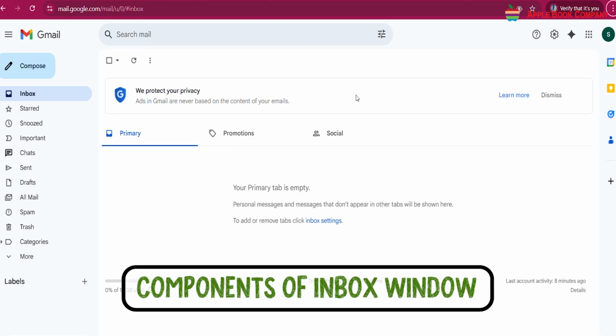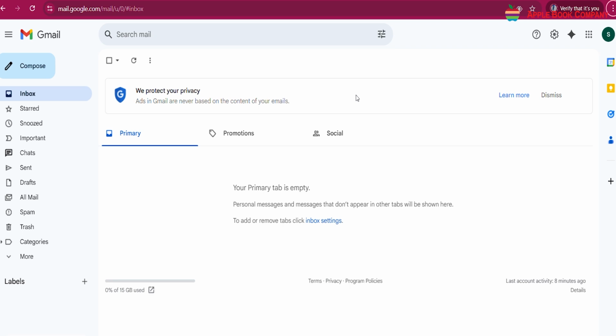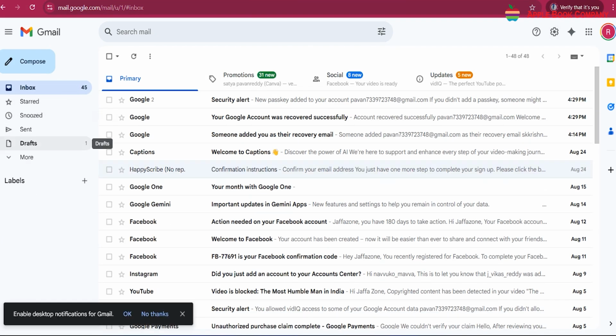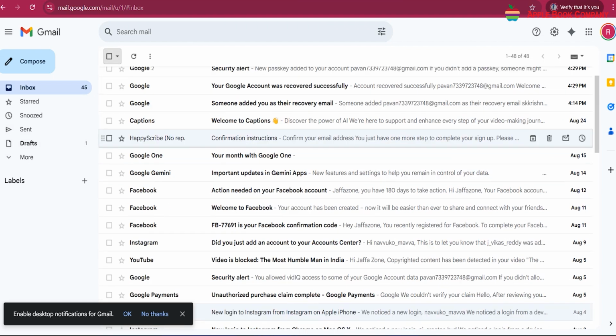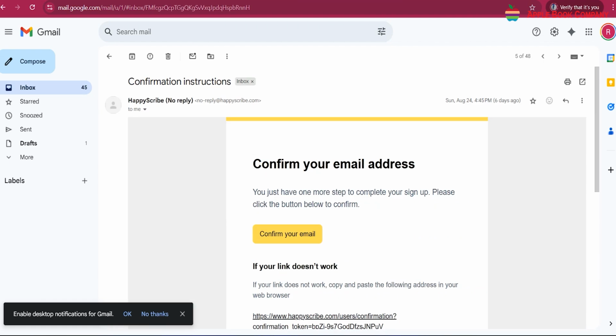Components of the inbox window. The inbox window is the main screen you see when you open your email account. It displays all the received emails and allows you to organize, read, and respond to messages. Inbox. The inbox shows all the emails you have received. New, unread messages are usually displayed in bold to help you identify them easily. Once you open an email, it is marked as read.